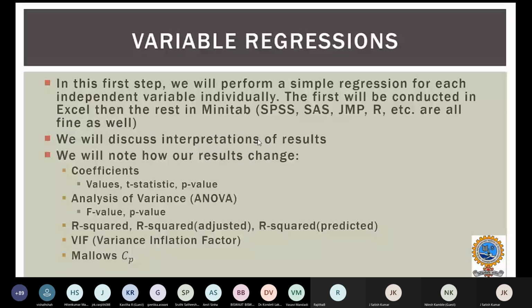There are some experiments that have been conducted in Excel and Minitab for evaluating various parameters like coefficients, T statistics, T value, and ANOVA. What do we mean by ANOVA? Analysis of variance. How my F and P values are evaluated, the R square, the adjusted R square value, and the predicted R square. This R square I explained in the simple linear regression, the first class, along with the variance inflation factor. All these parameters we will try to see.